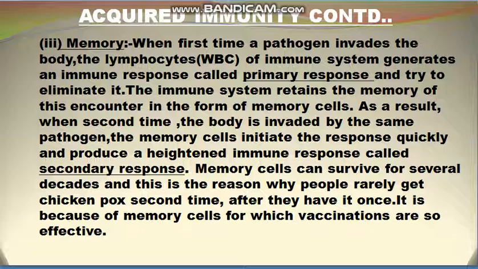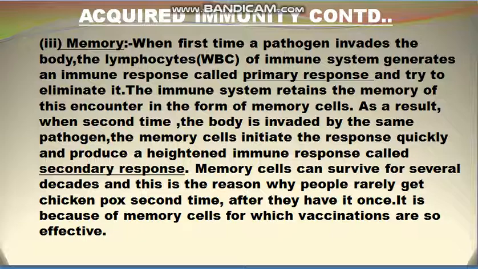It means that because of this characteristic of acquired immunity, that is memory, when some disease causing organism or pathogen, that is bacteria or virus, enters the body for the first time, the lymphocyte type of WBC of the immune system generates a response. The first response generated is known as the primary response, and it tries to eliminate the pathogen.